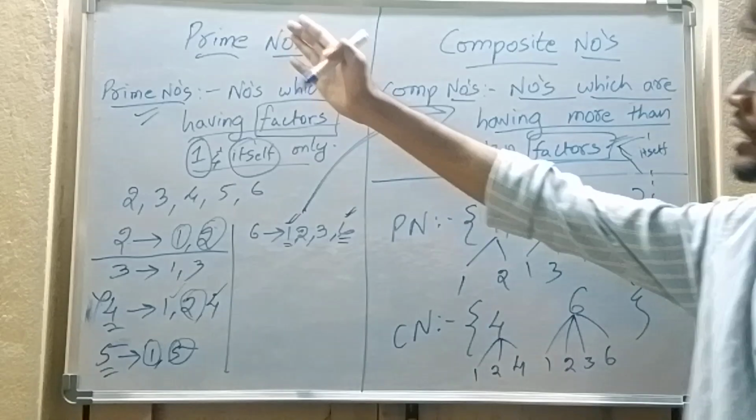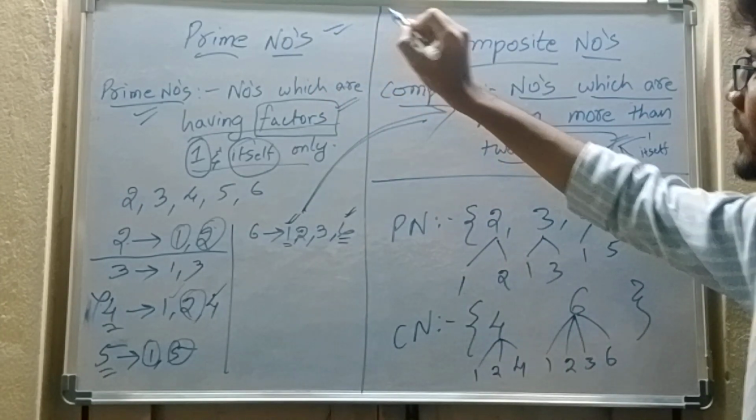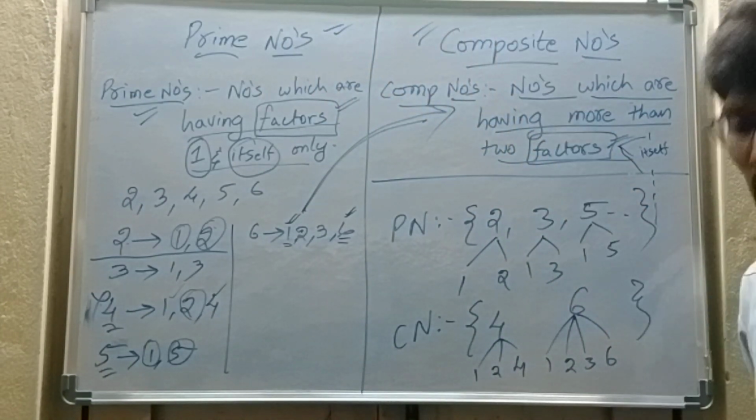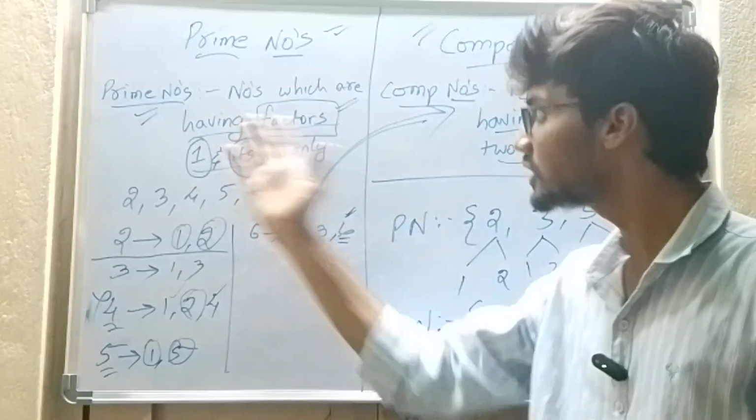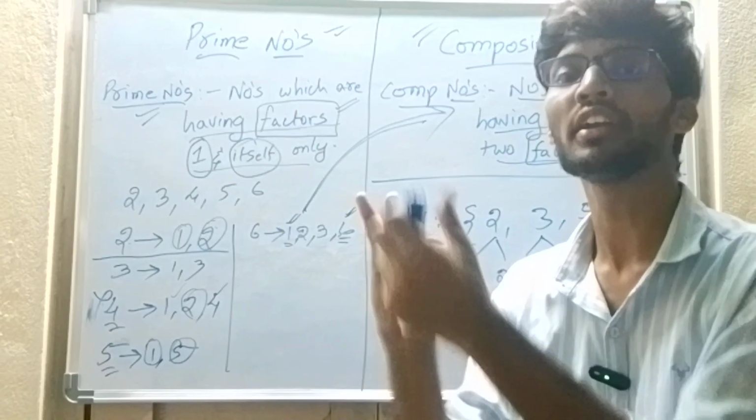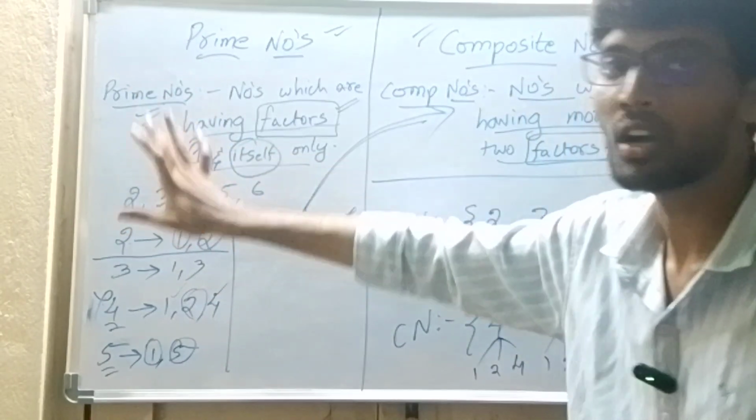I hope you are all familiar with prime numbers and composite numbers also. So let us recall the definition again. Simple, this one is. Numbers which are having 1 and itself as the factors, those numbers are called prime numbers.